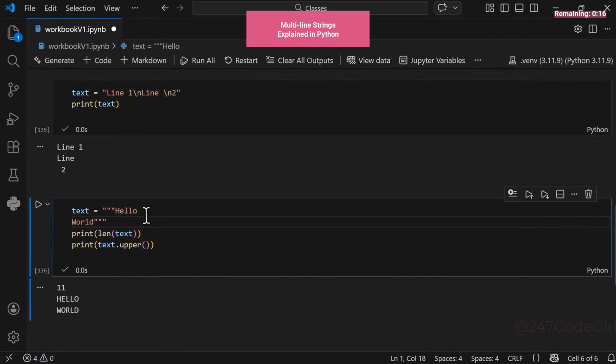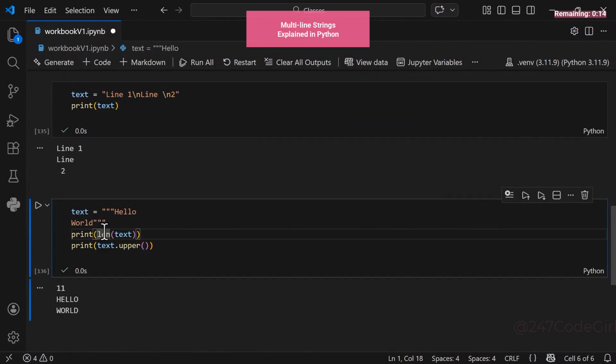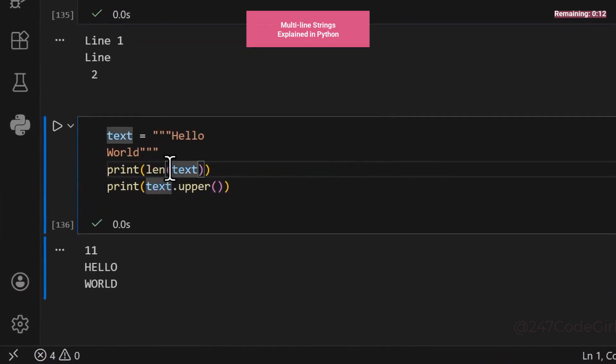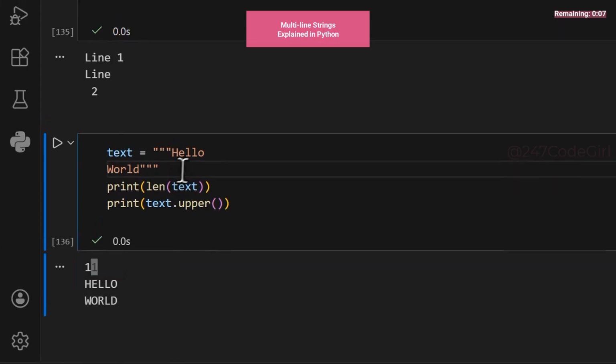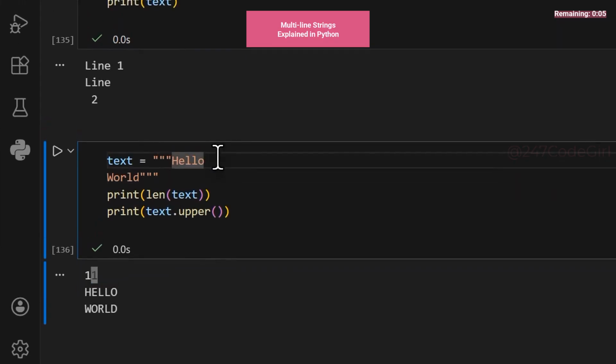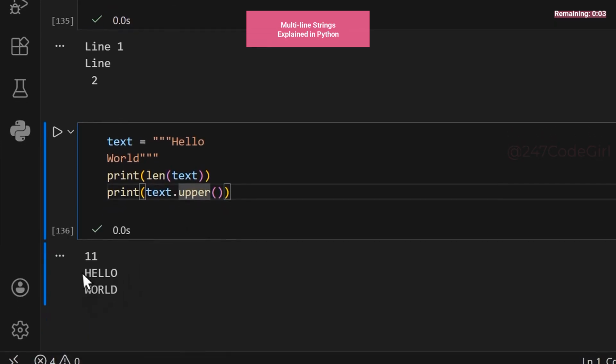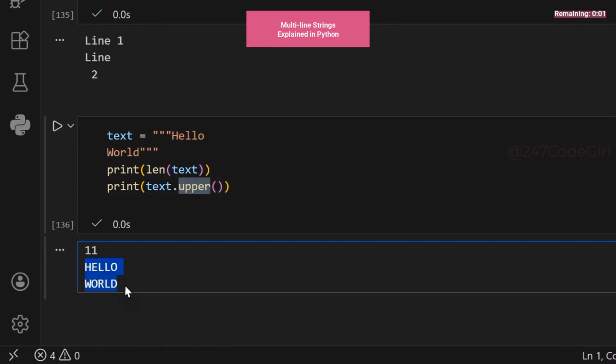Multi-line strings behave like normal strings, so you can still do things like get the length of the string and convert them to uppercase. In this case, the length is 11, which includes 1 character for the line break. And you can convert them to uppercase by using the upper function, and you get the output like this.